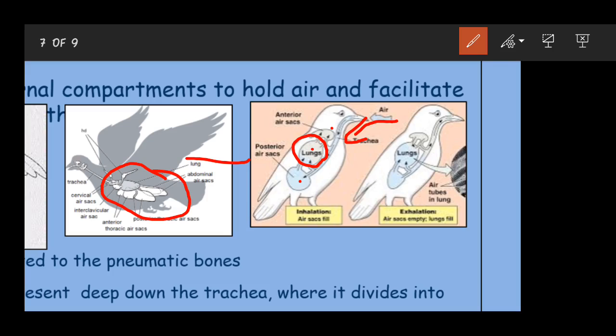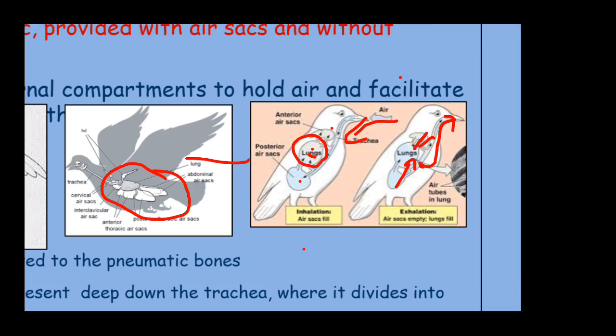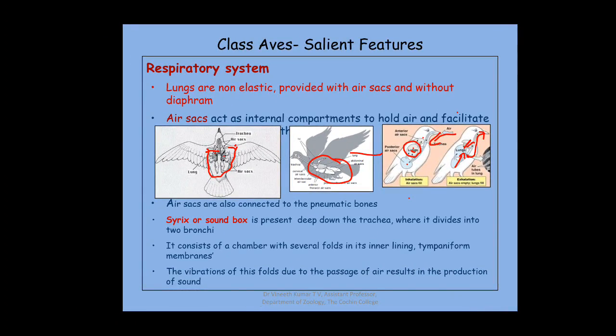But in the case of birds, you can see that during exhalation, the air sacs empty their air. The air which was already present in the lungs will move out, and the air from the air sac is now moving into the lungs. As a result, both during exhalation as well as inhalation, the lungs will be filled with air, so that respiratory efficiency will be increased. So in both situations, inhalation and exhalation, the lungs will be doing the process of oxygenation. So why might they require such steady oxygenation?